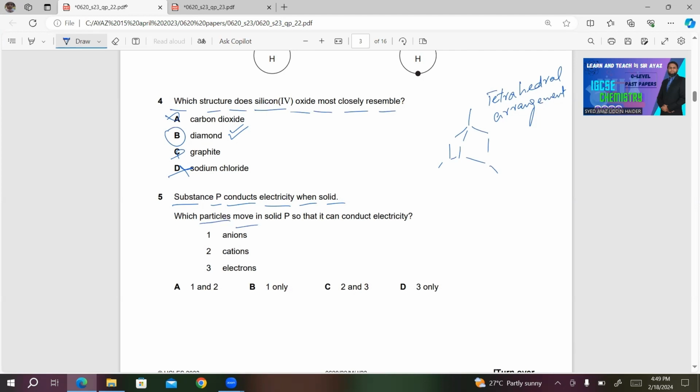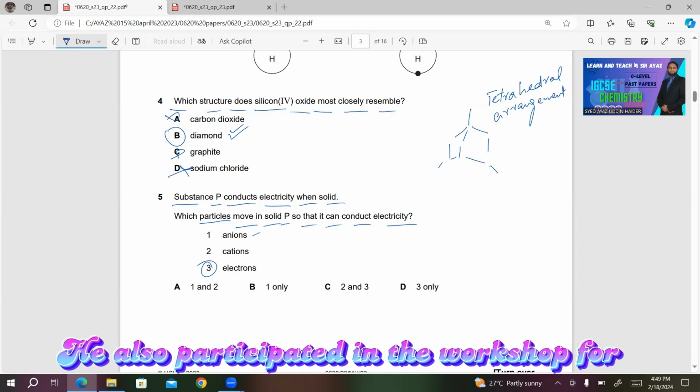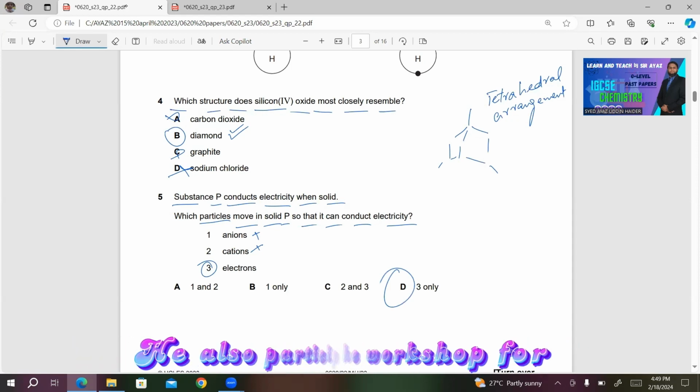Which particles move in solid P so that it can conduct electricity? Now they are saying substance P conducts electricity when solid. A solid conducts electricity due to the presence of valence electrons only. So obviously 3 will be the right answer in this case. The conduction of electricity in solid state is not due to the presence of anions or cations. It's due to the free moving electrons. So D will be the right answer for number 5.